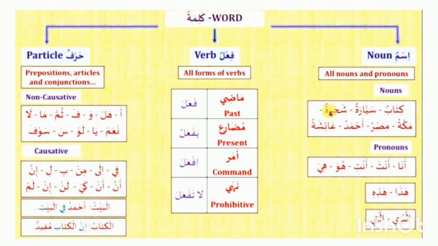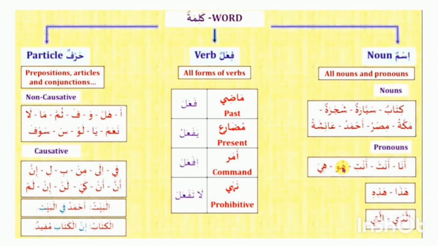Shajaratun means tree. Various examples are given. You must try to read them repeatedly. These are nouns. This is a pronoun. Ana. Ana means I. In the English language, I means oneself. In Arabic, I is ana; you is anta. Anta means you. Anta is male gender, but anti is female gender.